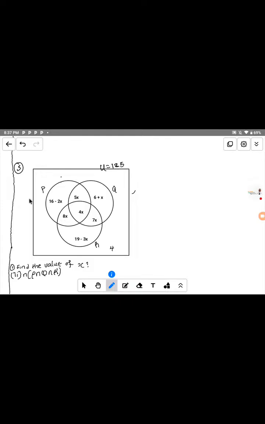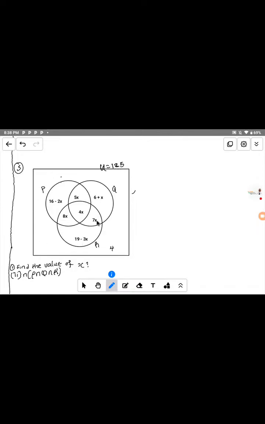Now, if you study the diagram very well, if you look at this symbol here, this is the universal set. The universal set is 125, which means that the total number of elements in this set is equal to 125.